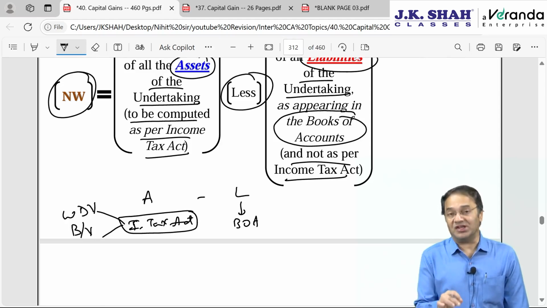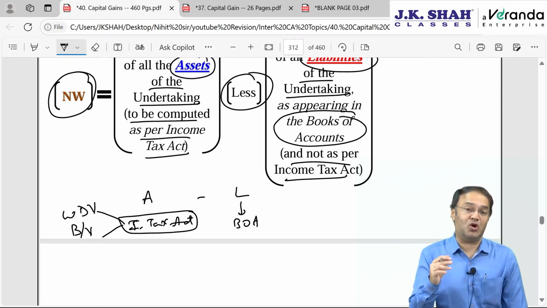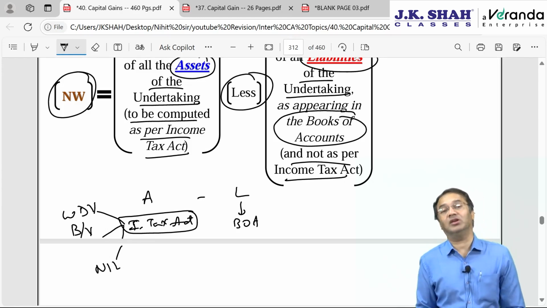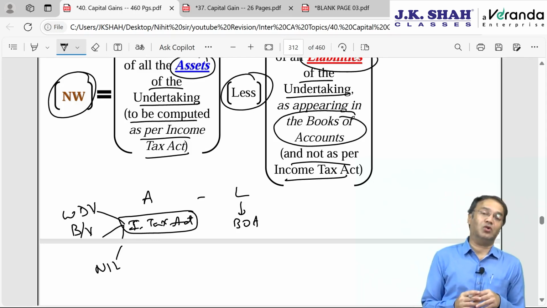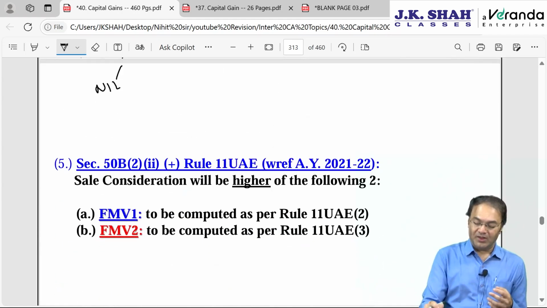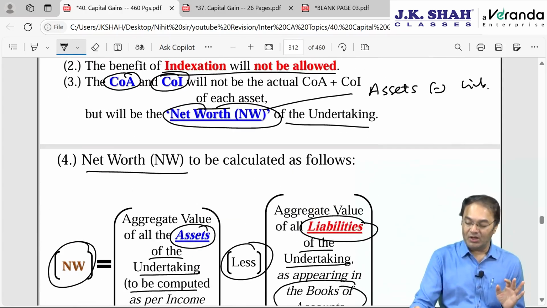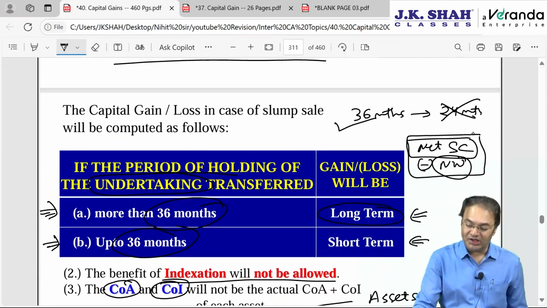And if it is an asset whose entire cost is already allowed as a deduction, 100% deduction, then the cost of acquisition while computing net worth will be nil. So only three possibilities: either WDV or book value or nil. What to do, we will discuss in some time, but before that, this formula, net sale consideration.